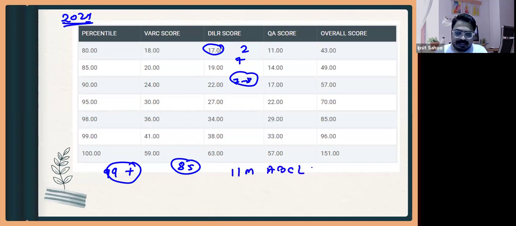In 90 percentile, any of the top IIMs, for example, IIM A, B, C, L, K, and I, as well as IIM Mumbai, will be accepting, all the colleges will be accepting with a sectional cut of 90. It is not like you need to score 90 percentile overall, but if you are scoring 90 percentile in one of the sections, you will definitely be getting a call, provided the overall cutoff is cleared. I hope all of you are able to understand what I am saying.